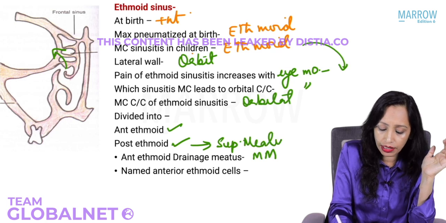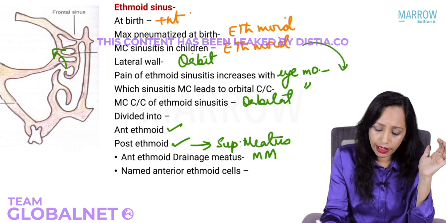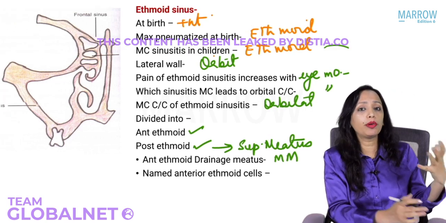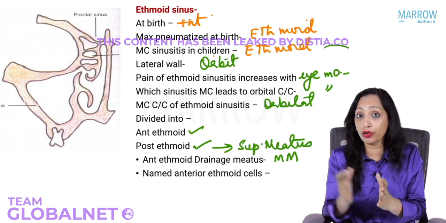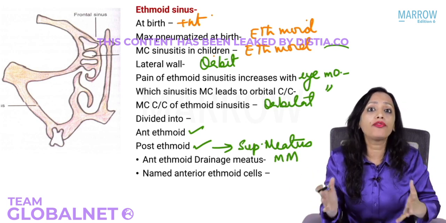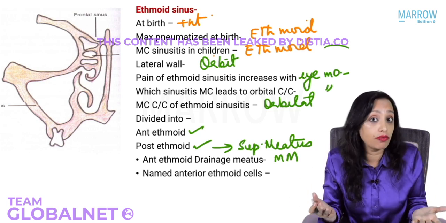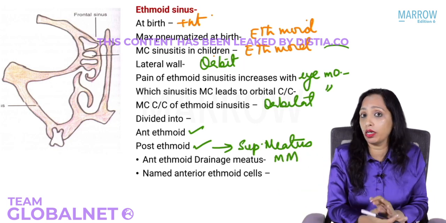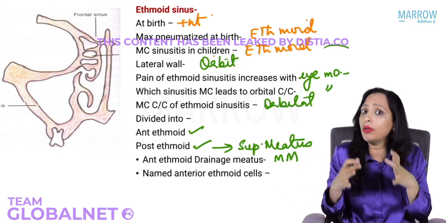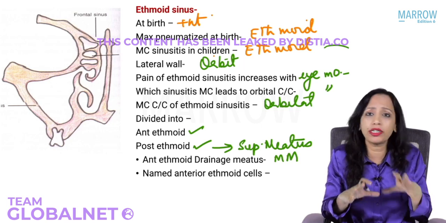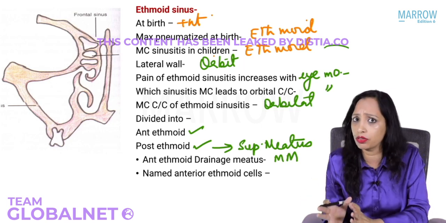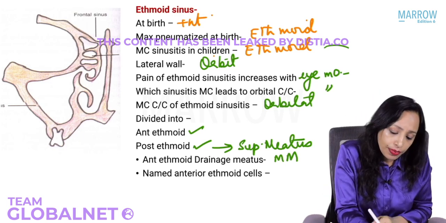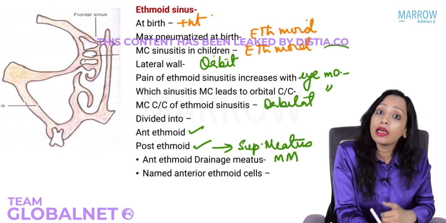Now just see here, the ethmoids are very, very pneumatized. We know that the ethmoids are so pneumatized that they are divided into anterior and posterior groups. Now, when the pneumatization of the ethmoid sinus is even more extensive, going beyond the limit of the middle meatus and the superior meatus, then they are named. For now, let us confine ourselves to the anterior ethmoid. The anterior ethmoids are supposed to be limited to the middle meatus, right? But if they are extensively pneumatized, then what can happen? They can spread extensively everywhere.